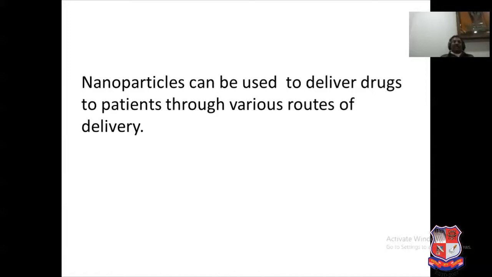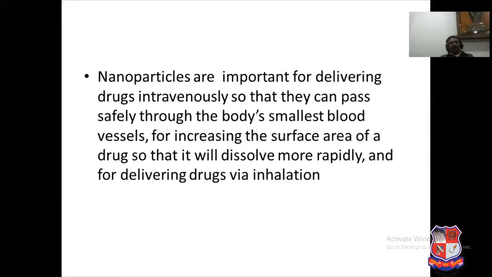What are the advantages? These nanoparticles can be used to deliver drugs to a patient through various routes of delivery. For example, nanoparticles are important for delivering drugs intravenously, means through injection you have to inject these drugs directly into a vein so that they can pass safely through the blood, means safely pass through the body's smallest blood vessels, and due to the very high surface area of the drugs, these drugs dissolve very fast, and ultimately you have the advantage of its effect in the form of inhalation.